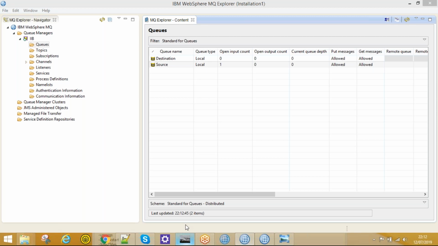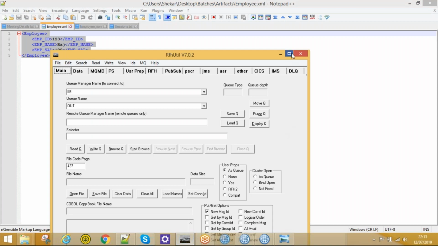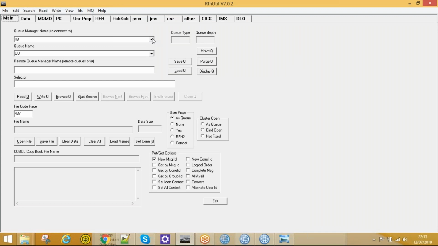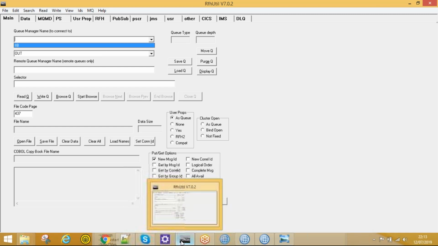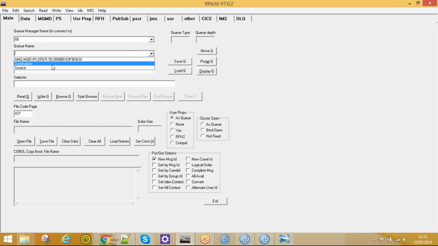This is RFS util. Here, to put this message in the queue, we can upload this file, so it will take that message. Just right click on that. It will directly take your queue manager and everything. See, the MQ system and this RFS util are on the same system, right? So it will show the list of queue managers in your system. As of now, I have only one queue manager, that is IAB. Under that, I've created two queues, right? Source and destination. So it will show all the queue managers.